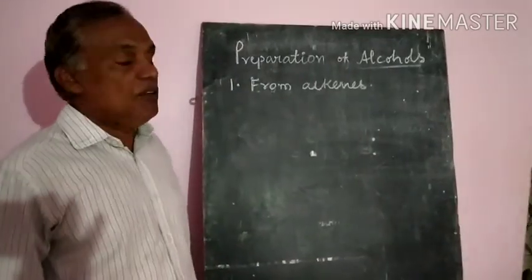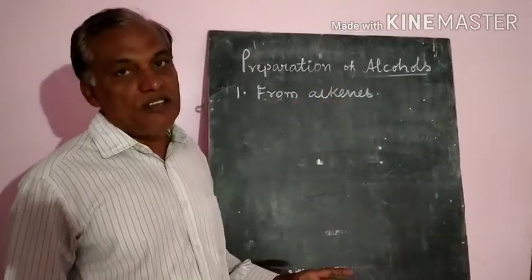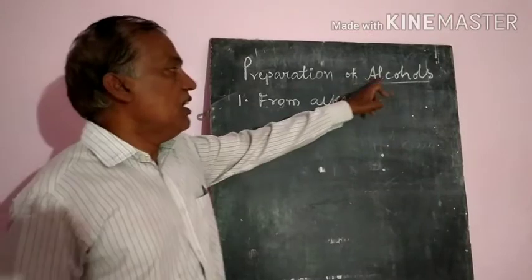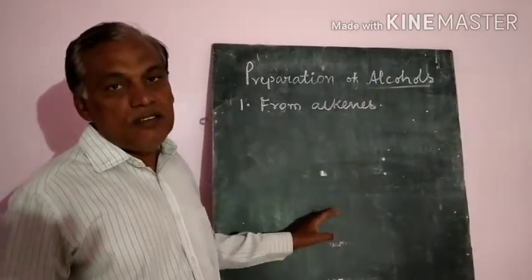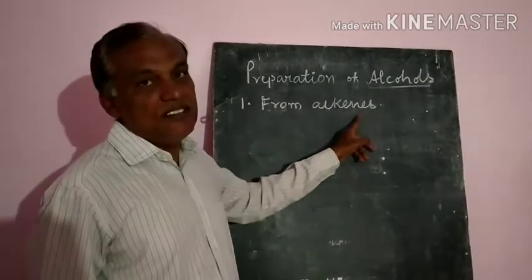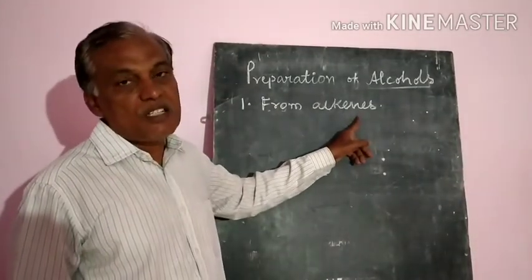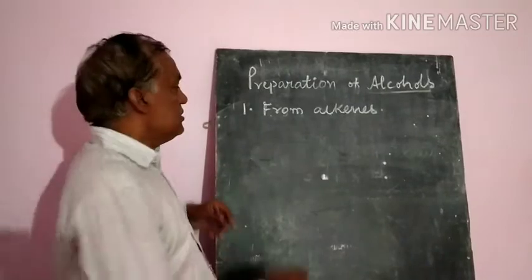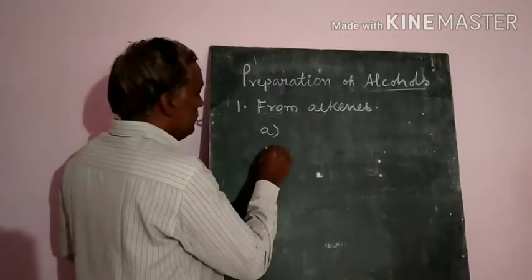Now we will see the preparation of alcohols. Alcohols are prepared by many methods. First, from alkenes, we can prepare the corresponding alcohols. But from alkenes also, it is prepared by two methods.